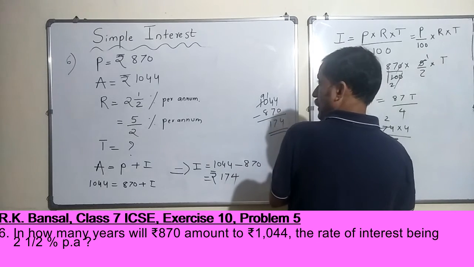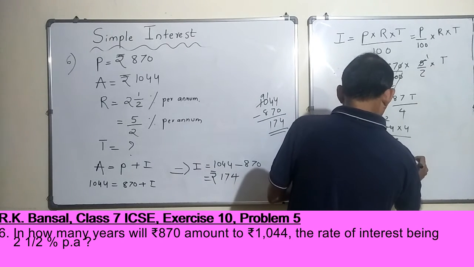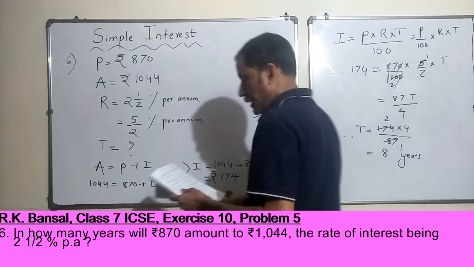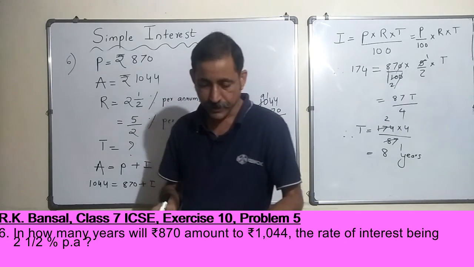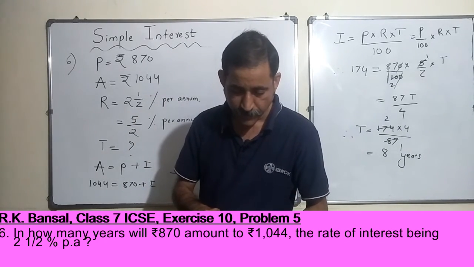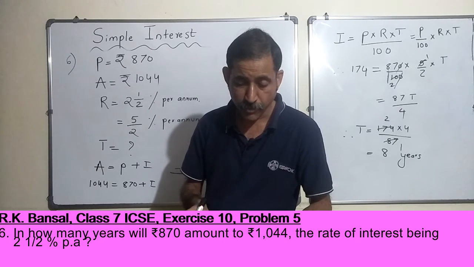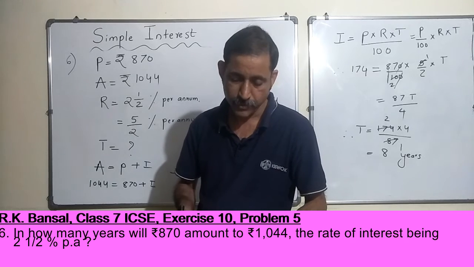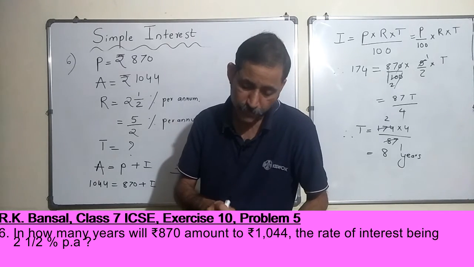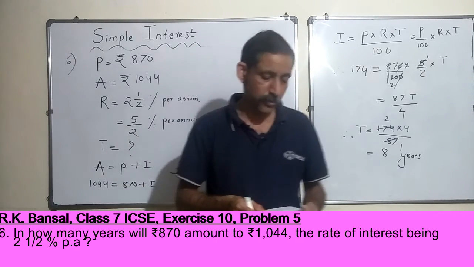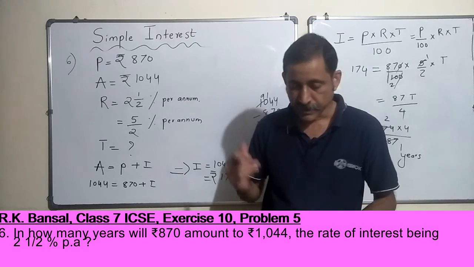So T is 8 years. You can write a one-liner saying that it would take 8 years for rupees 870 to amount to 1044 rupees, in this case.